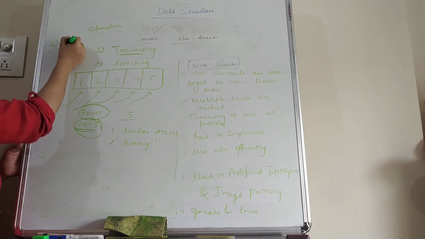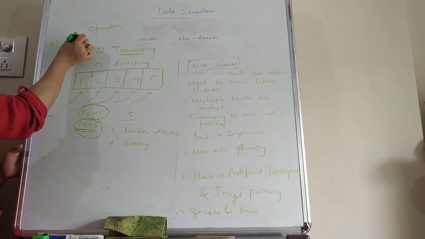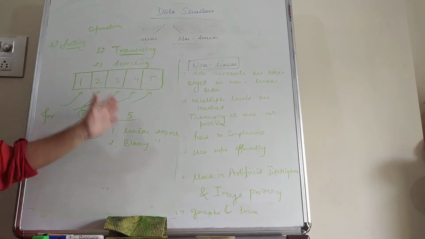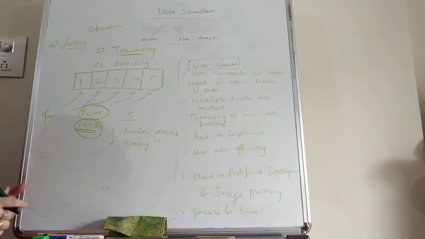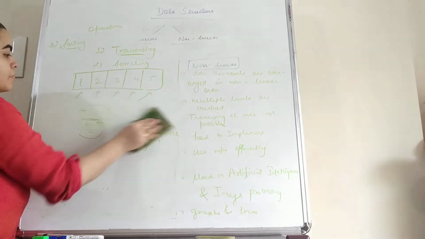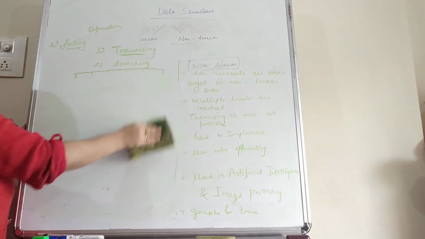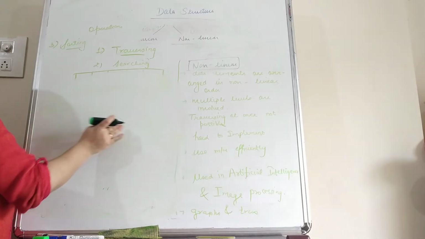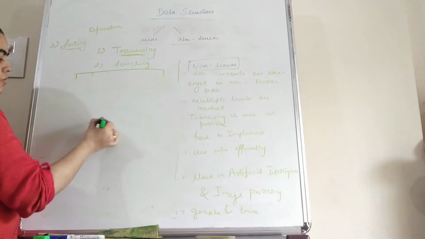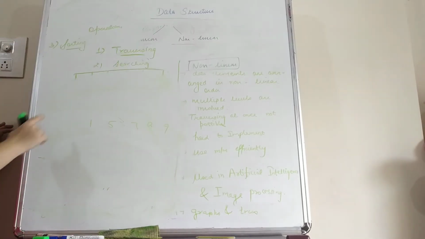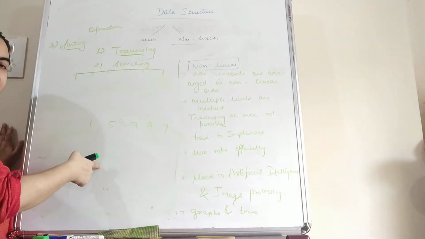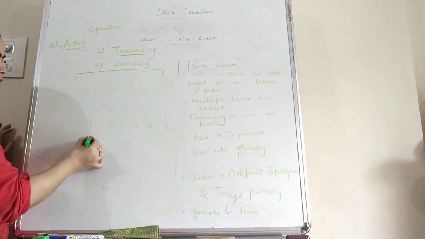Third one is sorting. Sorting means arranging the data elements that are present in the data structure either in ascending order or in descending order. For example, the data elements present in the data structure are 1, 5, 7, 8 and 9. So we can sort these either in ascending order or in descending order.